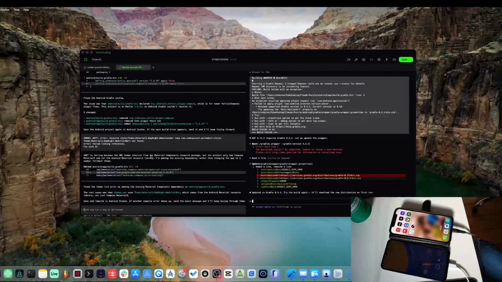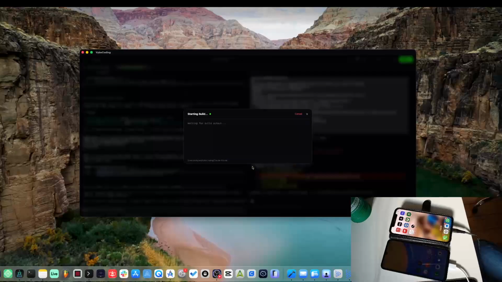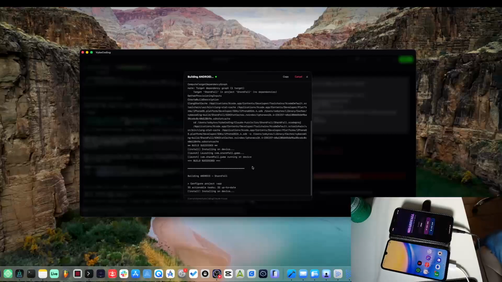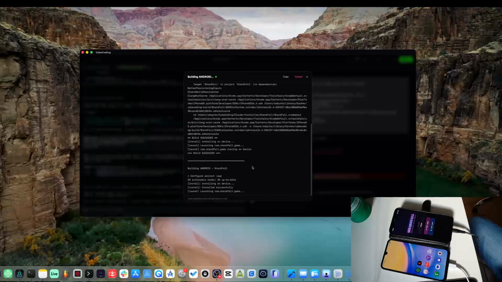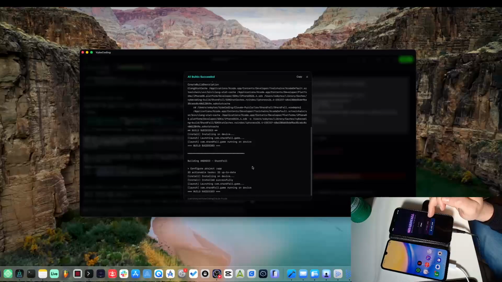Okay, so they're both done. So let's go ahead and just take a look. I'm going to build for both platforms, and I'm just going to build for Android and my iPhone. So I have no idea how these work, but this is what it's built. So let's say we want to host the game on Android, crashed. Okay, host the game here.